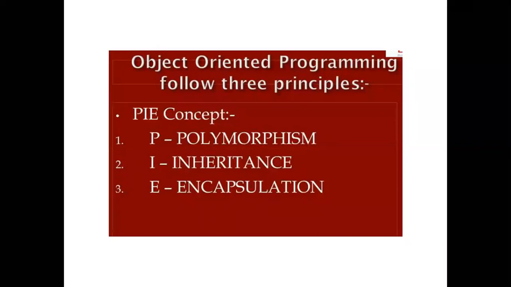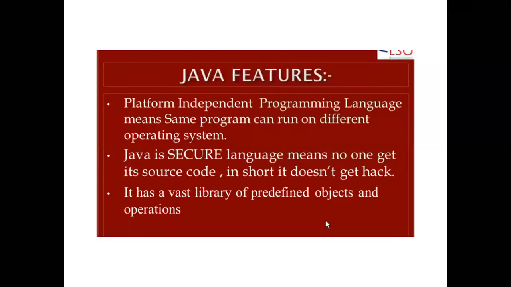In combination it is called the PIE concept. P is polymorphism, I is inheritance, E is encapsulation. At the end, we will discuss and concentrate on each of polymorphism, inheritance, and encapsulation. But first we will start with the basics of Java.